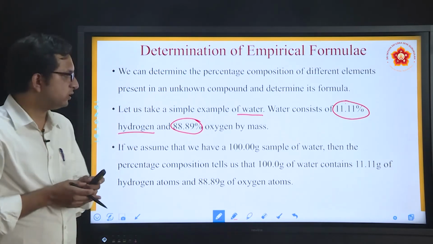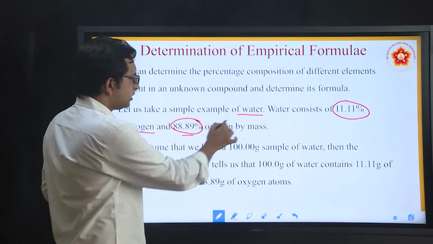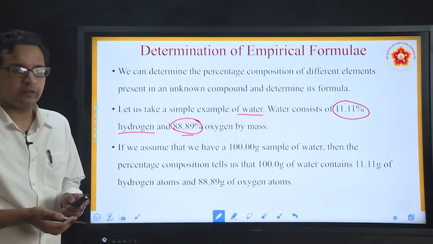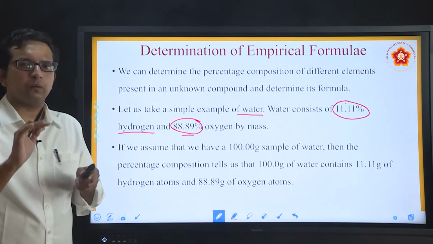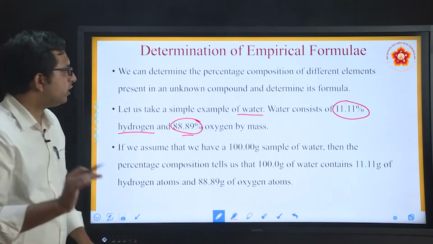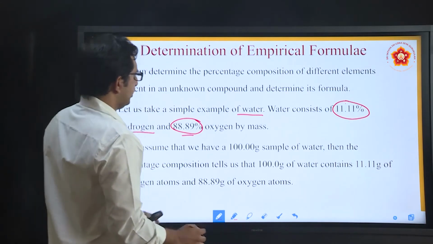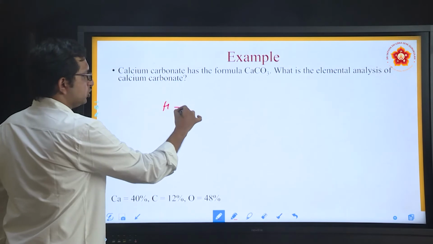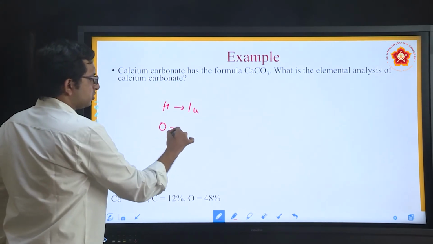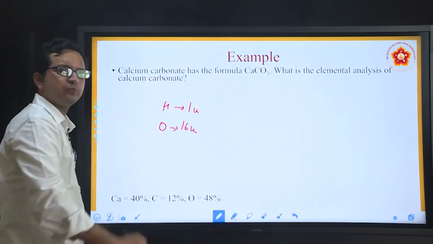Now how do you find out? Suppose, and by percentage we know that it is out of 100 itself. This can be directly correlated to the mass of those elements which are present. We know very well that mass of hydrogen we can take as 1, whereas mass of oxygen we can take as 16 u.